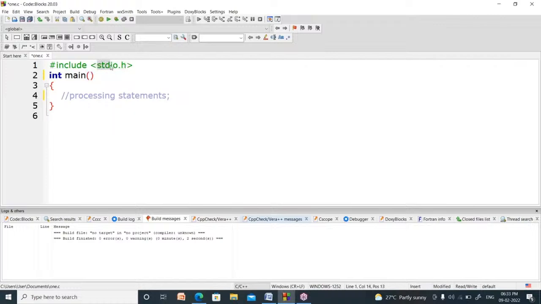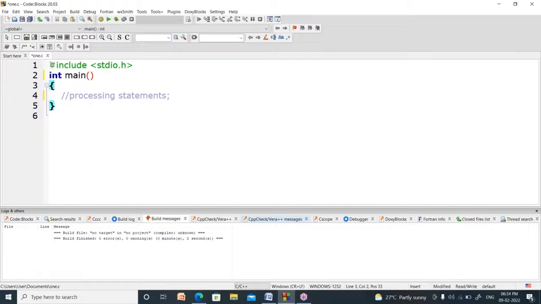Std means standard. IO means input and output. Its name is standard input and output. H means header file. Before we use those tools, we have to include this header file using hash include.